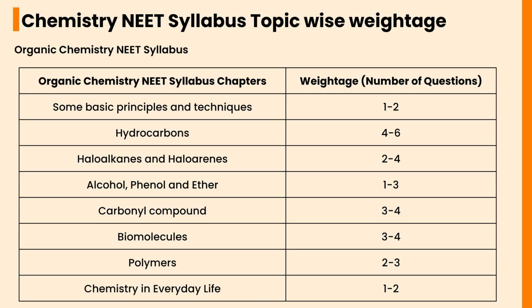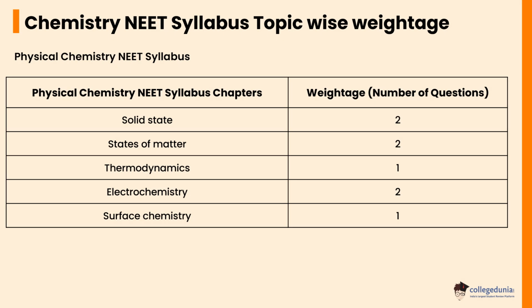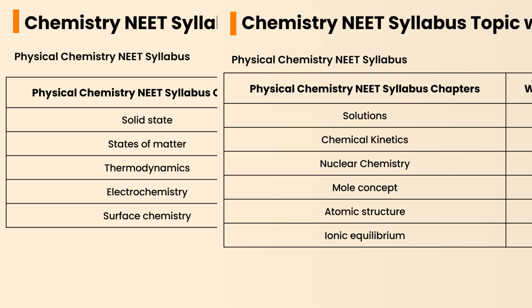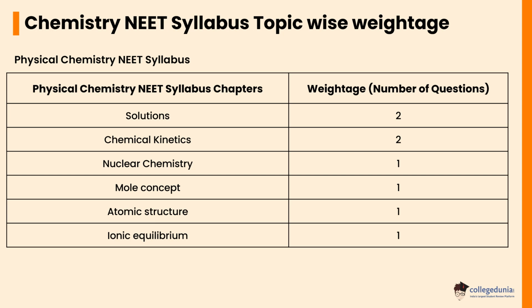In physical chemistry for NEET, the chapters are: solid state will carry a weightage of 2 questions, states of matter will carry a weightage of 2 questions, thermodynamics and surface chemistry will carry a weightage of 1 question. Electrochemistry will carry a weightage of 2 questions. Solutions and chemical kinetics will carry a weightage of 2 questions. Nuclear chemistry, mole concept, atomic structure, and ionic equilibrium will carry a weightage of 1 question.